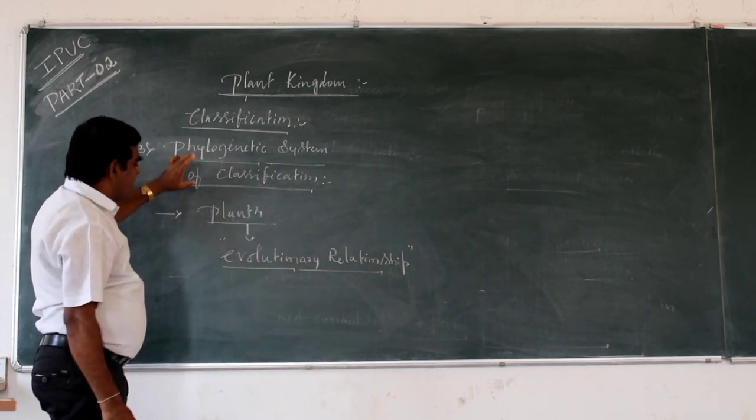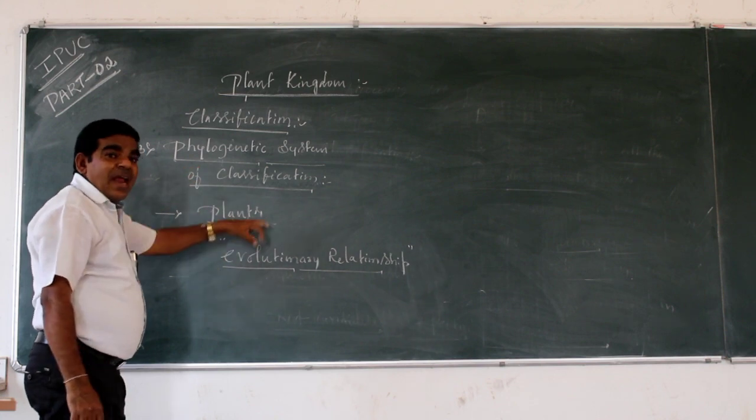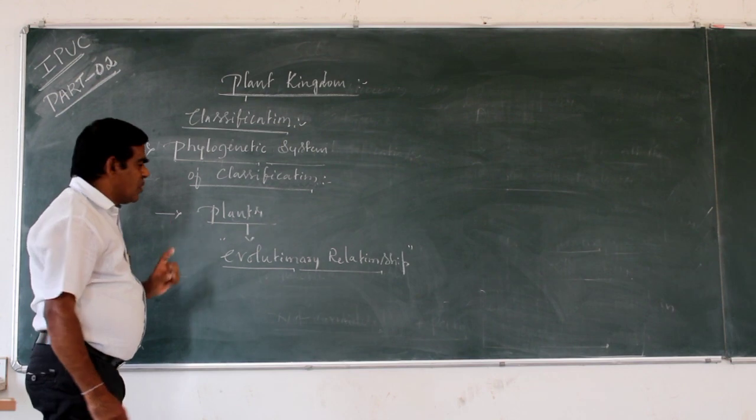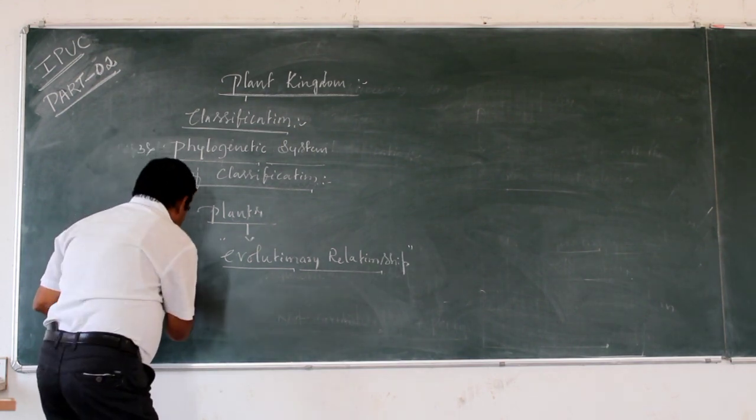Here, in the phylogenetic system of classification, plants are classified mainly based on the evolutionary relationship.